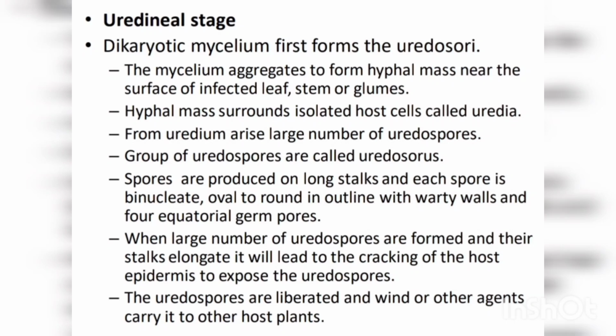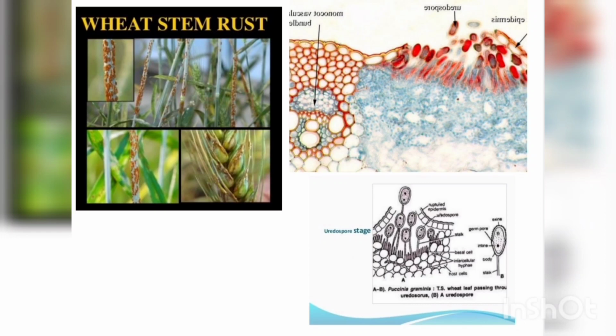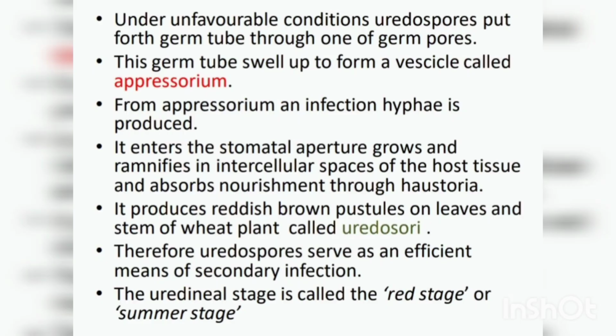The uredospore. Okay, this is the picture of a wheat stem. We can see that orange stem rust occurs, and then we can see uredosori, and inside the uredosori we can see the uredospores. We can see the structure of the uredospores. If you have a closer look, we can see that they are oval in shape with binucleate spores.